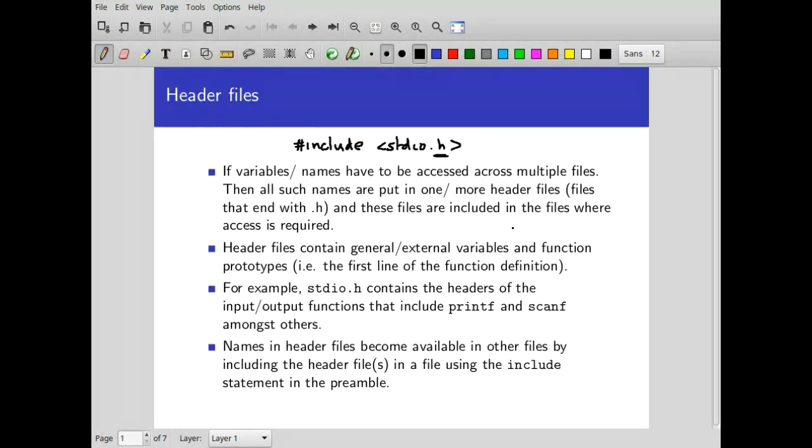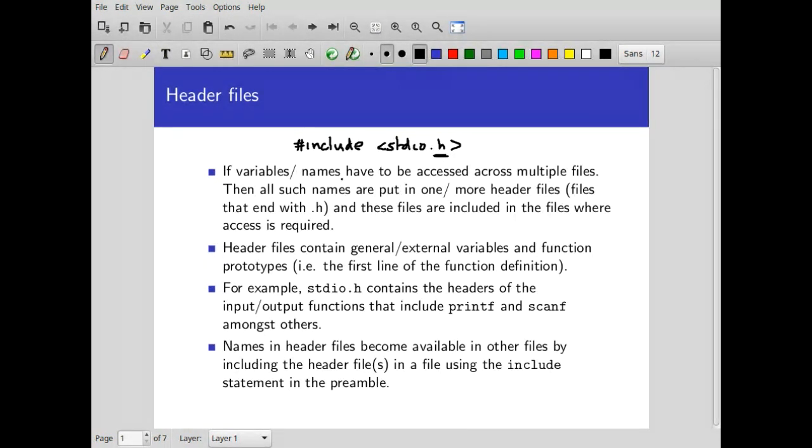Now, what is the reason to have header files? The header file is basically telling the program, the one in which it is included, what kind of functions or other constants are defined in the header.